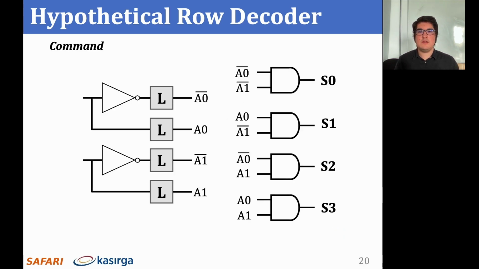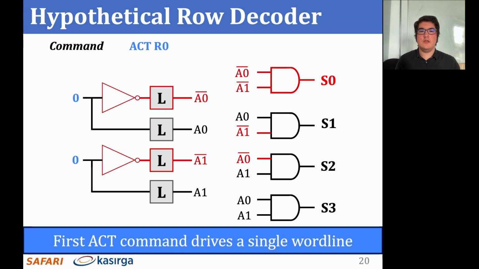We will now see how an activate, precharge, and activate command sequence that we issue to perform QUAC operations enables all four control signals S0 through S3. We first issue an activate command to row 0, which sets the latches that drive A0 bar and A1 bar. This in turn enables the S0 signal, which is set by the bitwise AND gate that operates on these two intermediate signals. The AND gates that drive S1 and S2 have partially set inputs. However, since A0 and A1 are not yet enabled, these gates do not drive their corresponding control signals. When the first activate command is executed, this decoder drives a single local word line.